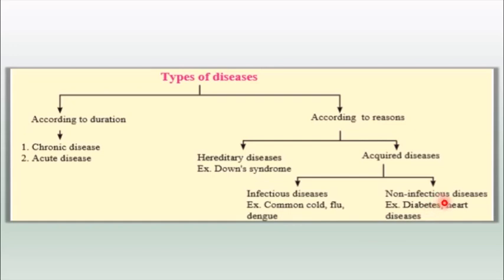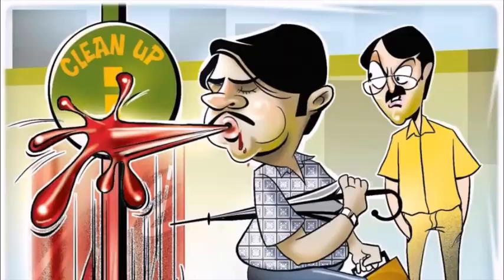Non-infectious disease on the other hand remains only with yourself and does not cause infection to anyone. Infectious disease can be flu, dengue, and non-infectious disease can be diabetes, heart attack and so on. Now children, in this chapter, we are going to study two types of disease, that is infectious and non-infectious disease.